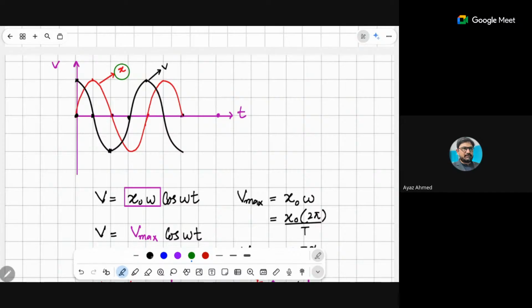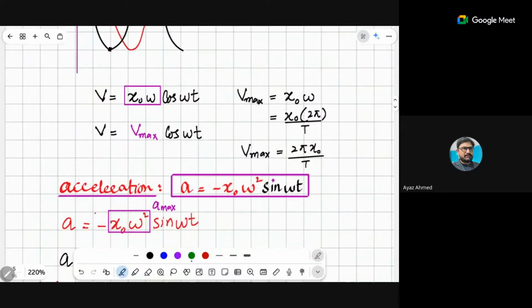The reason for this was that v equals v naught cos omega t, which was further written as x naught omega cos omega t, and the displacement was written as x naught sine omega t. Now here, this is the maximum velocity. What is this? This x naught omega is the maximum velocity, and beta, this maximum velocity means that we can calculate the velocity at any instant of time.